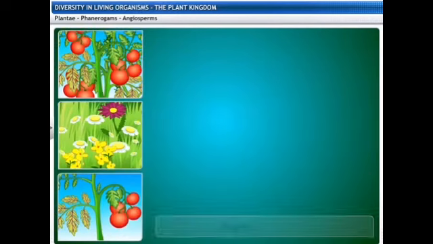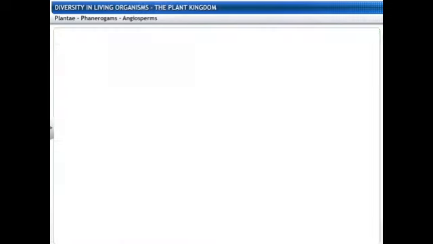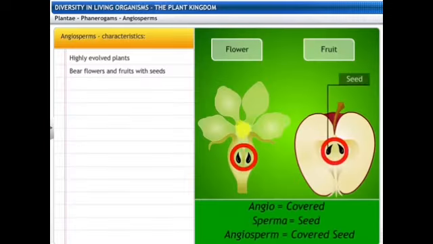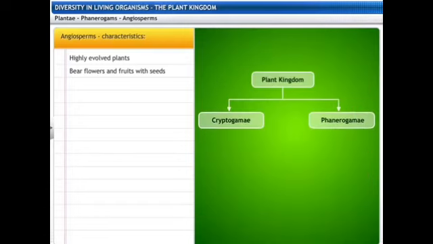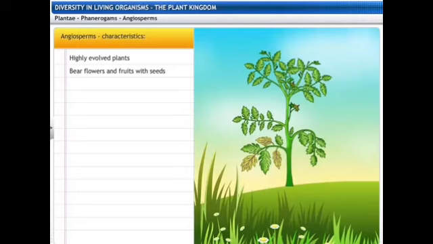Moving on into the angiosperm plants. Here the seeds have some sort of covering. So they are highly evolved plants, bearing flowers and fruits with the typical seeds. They are of the highest order in the plant kingdom. And whatever the characteristics of the plants, right from the roots, the stems, the leaves, the flowers and the fruits is required, all the characteristics are present in the angiosperms.